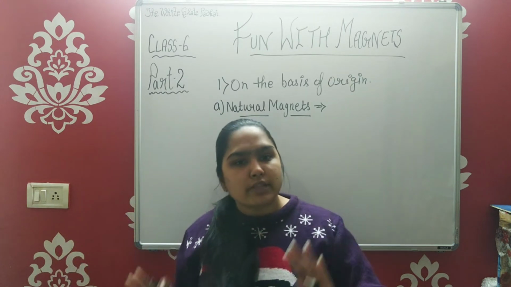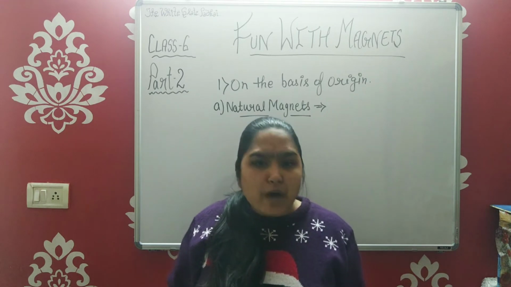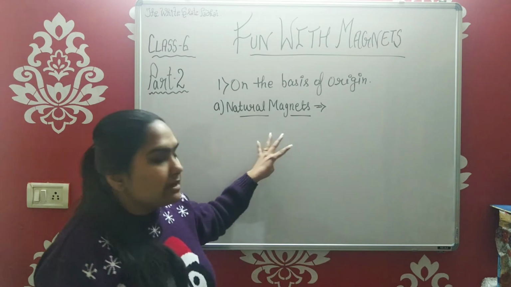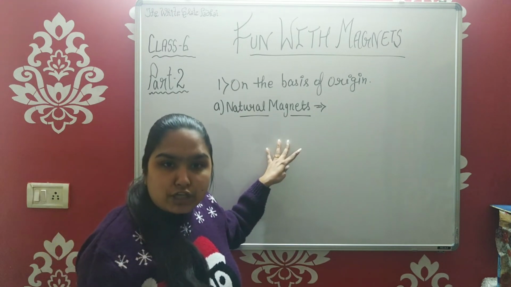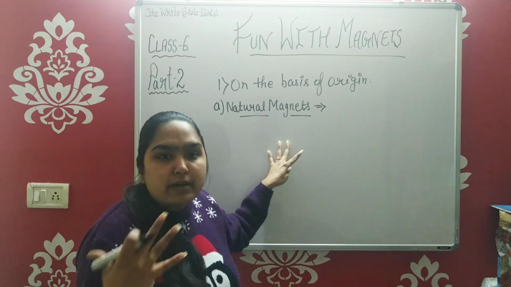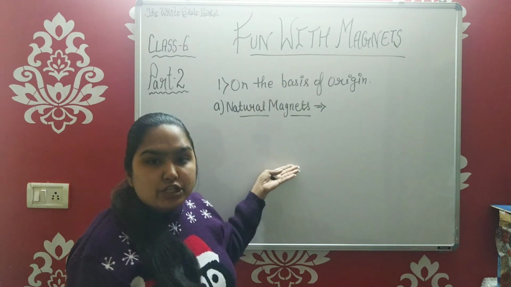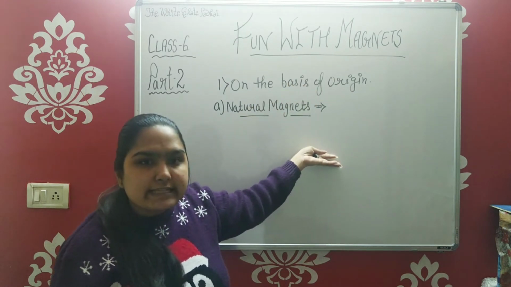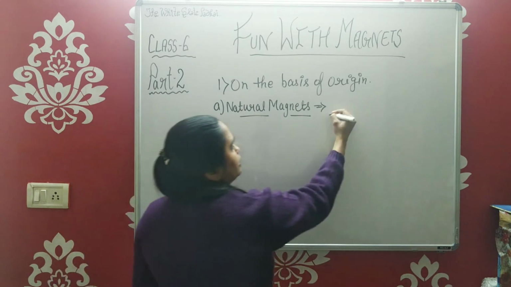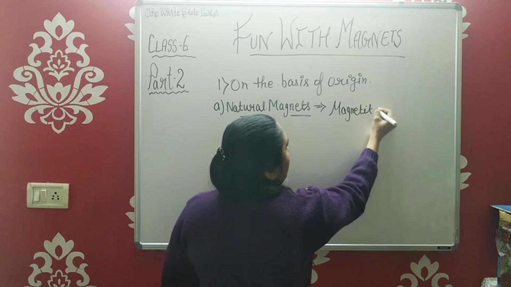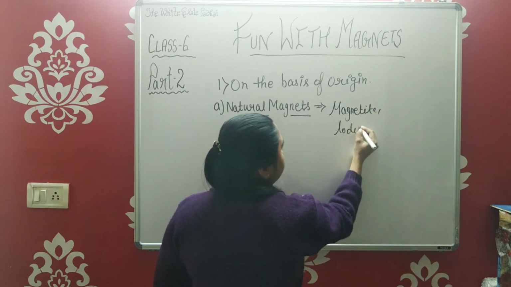It means they are permanent magnets. They are not going to lose their magnetism. Basically, the magnets which are found in nature and which have permanency in their magnetic properties are called natural magnets. Some examples of natural magnets could be magnetite or lodestone.